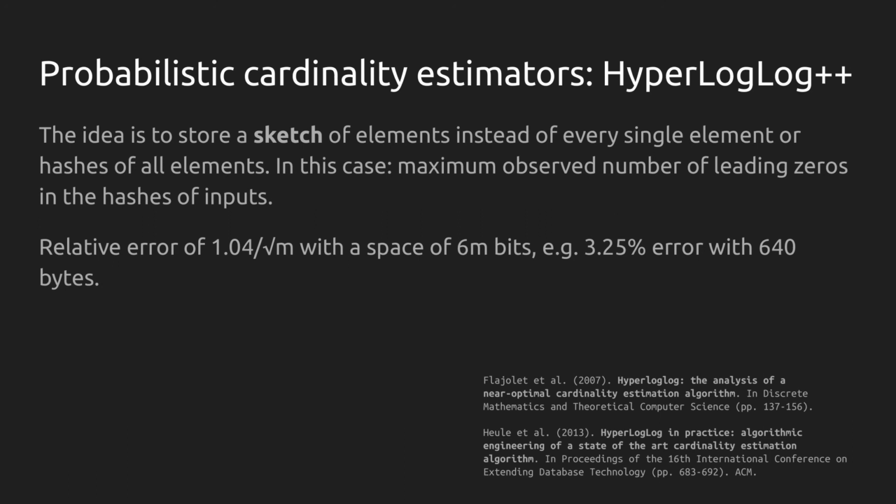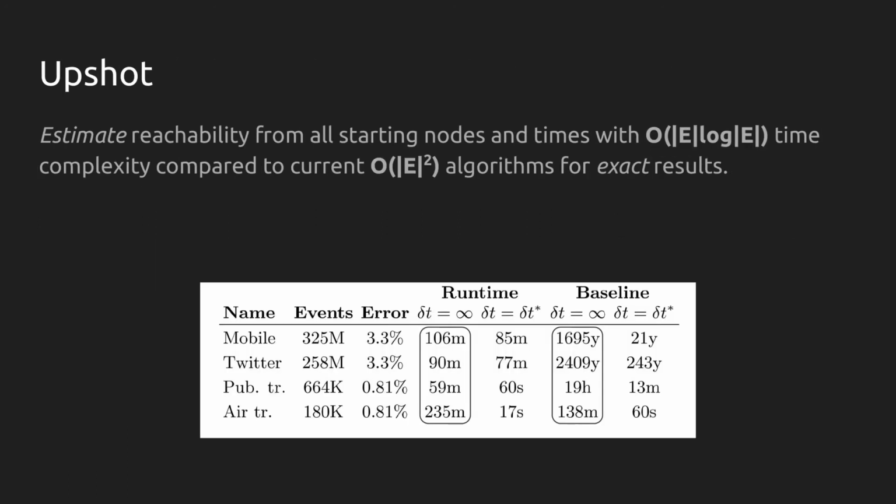So what is the end result? We can calculate all these three quantities from every possible starting node and every possible starting time on a temporal network with O(E log E) as opposed to O(E²). In exchange for that, you would get estimations with arbitrarily small errors instead of exact results.